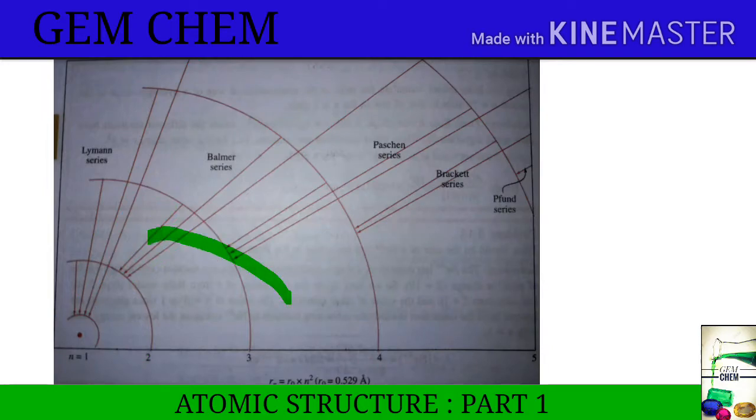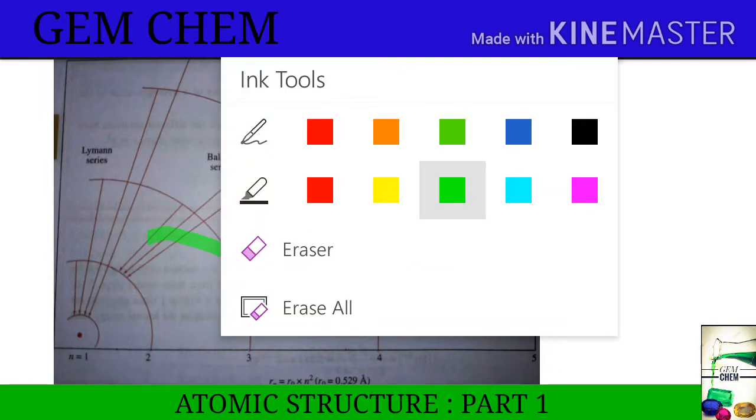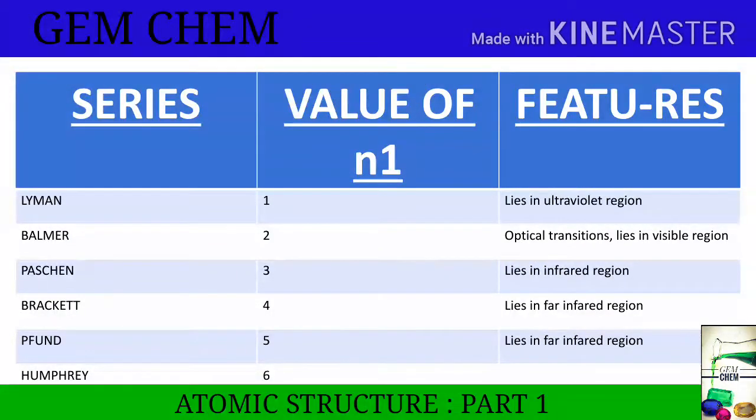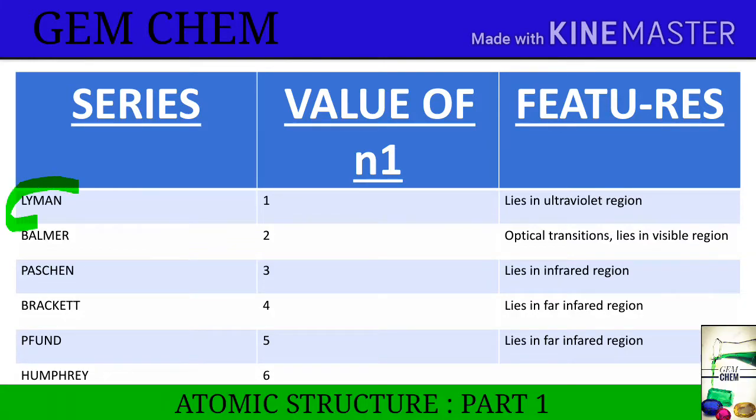Similarly for other series, that is Paschen, Brackett, Pfund, this goes on. Let's see the chart. Now this is very important. Lyman series is lying in the ultraviolet region. The question comes: which series lies in which region? While asking numericals, the last question may be like which series is observed in which region. So we have to know this one. This is important.